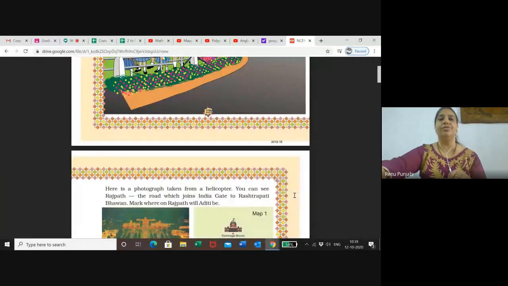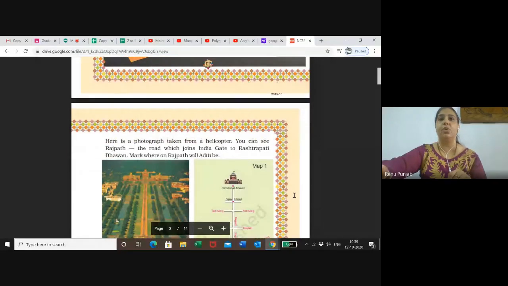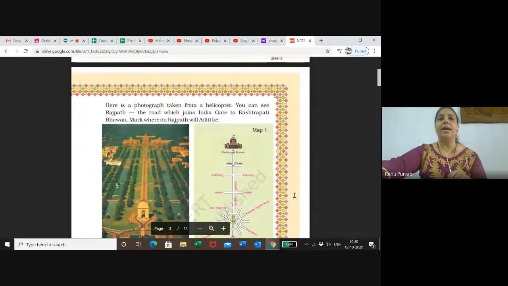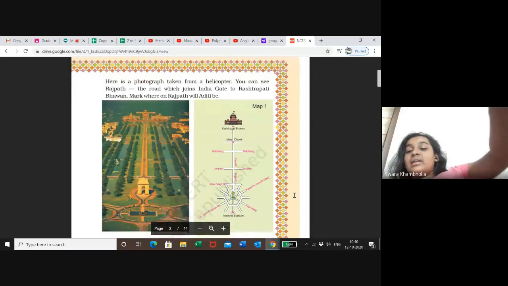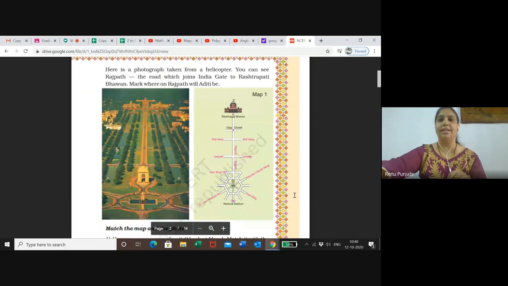And here is a photograph taken from a helicopter. You can see Rajpath, the road which joins India Gate to Rashtrapati Bhavan. Ma'am, when I went to Delhi, I saw Rashtrapati Bhavan also. On India Gate, there is written the names of soldiers who died. It was made in their memory, right? Yes. Good, ma'am, good that you have checked.